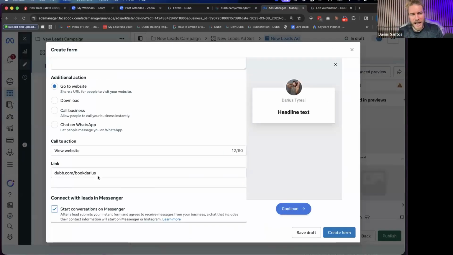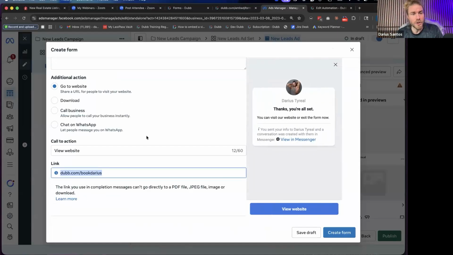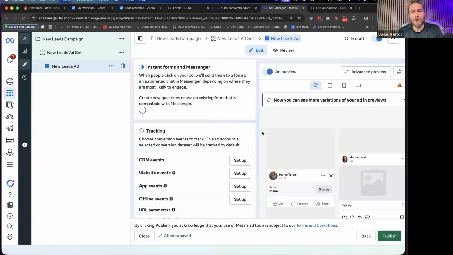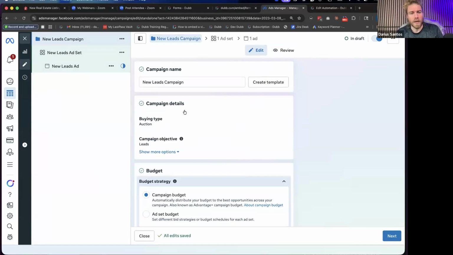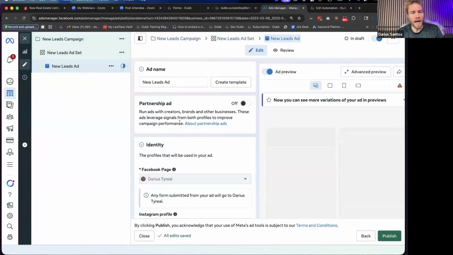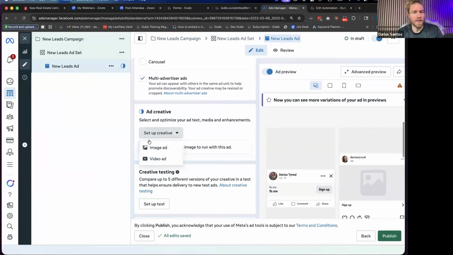So these are the ways to add it into the landing page, right? Once they submit the form, they're going to go to your page. You can also send it in the Messenger, and both are going to happen at the same time. But go one step back, which is the creative. So that happens up here, right? Here. We're going to add the creative, create ad, and it's going to be a video ad under add creative.